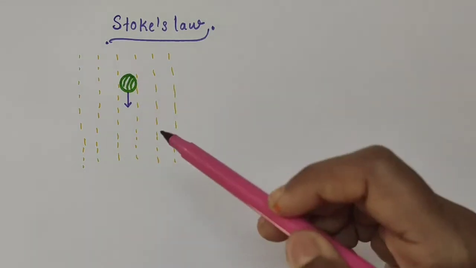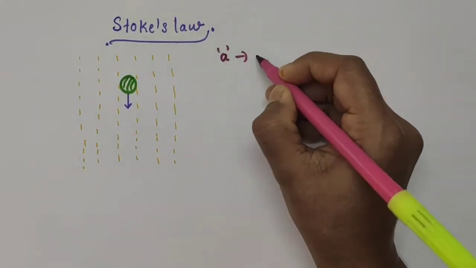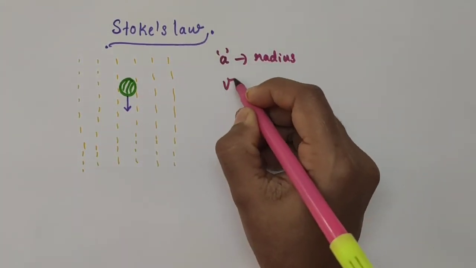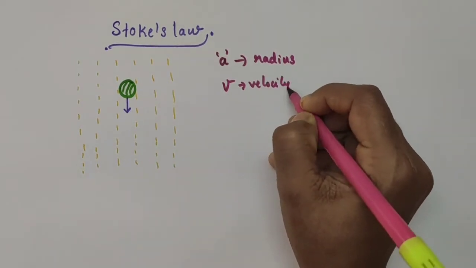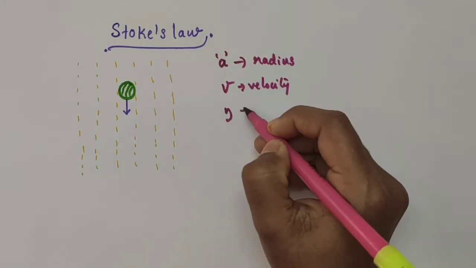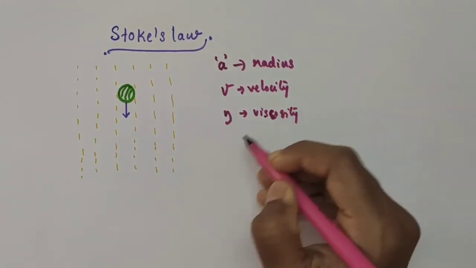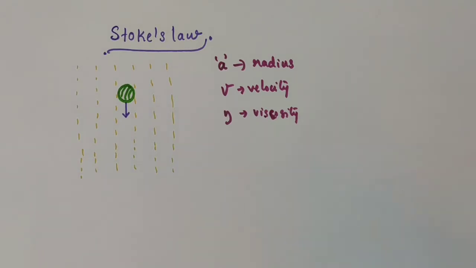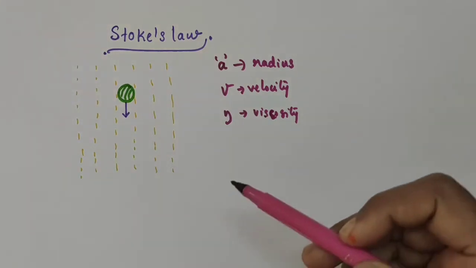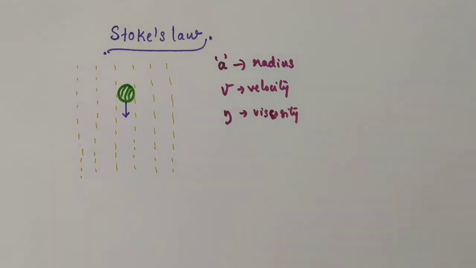So here we have considered a spherical body. Let the radius of the spherical body be a. Now let v be the velocity with which it moves through this fluid, and let eta be the viscosity of the fluid. Viscosity is actually a measure of a fluid's resistance to flow. A fluid with large viscosity resists the motion more than a fluid with less viscosity.